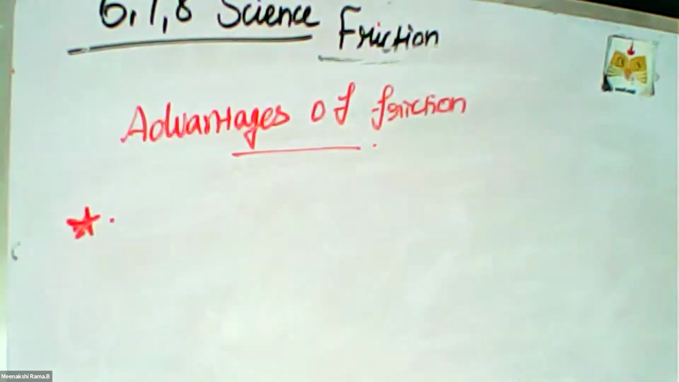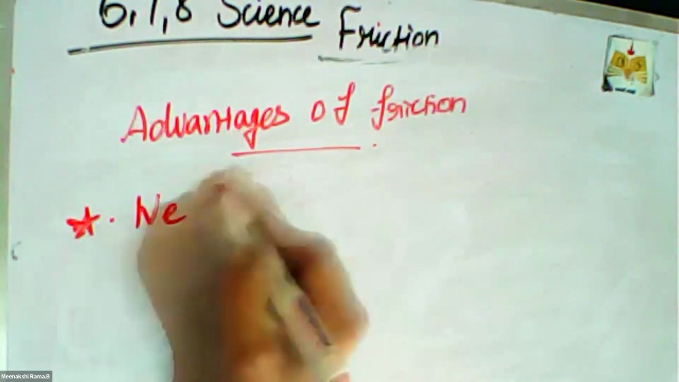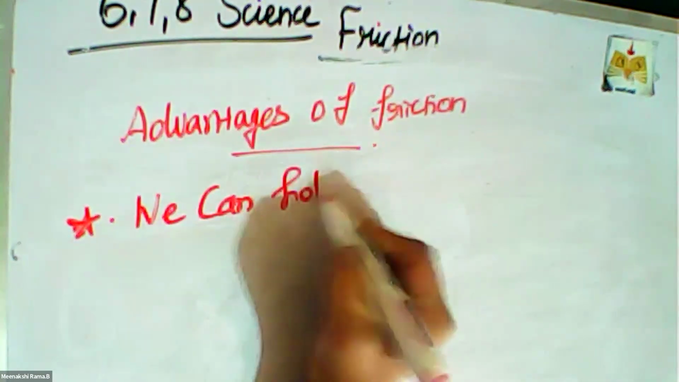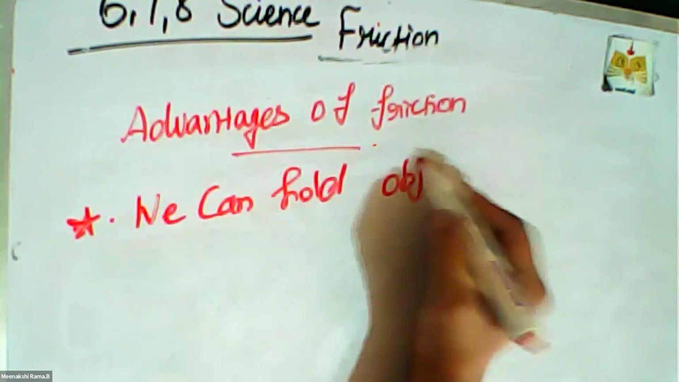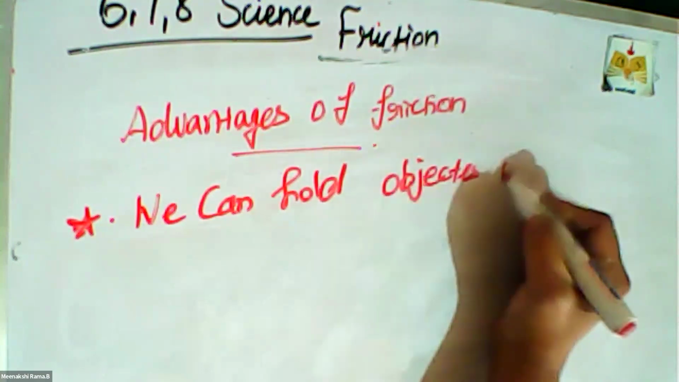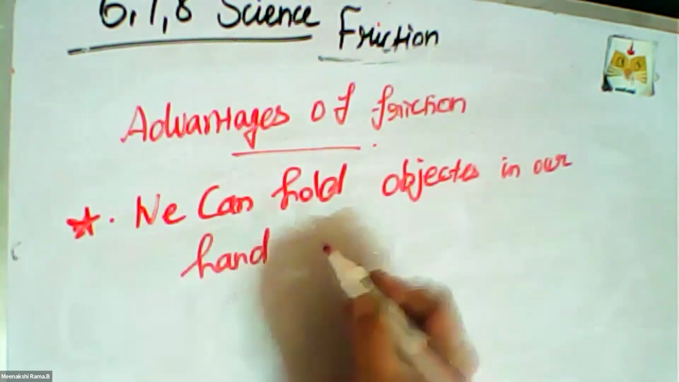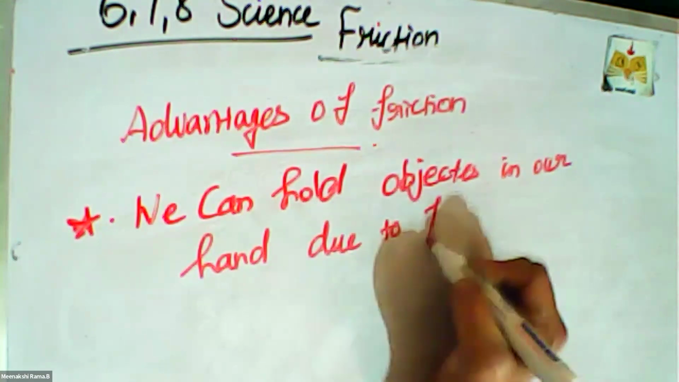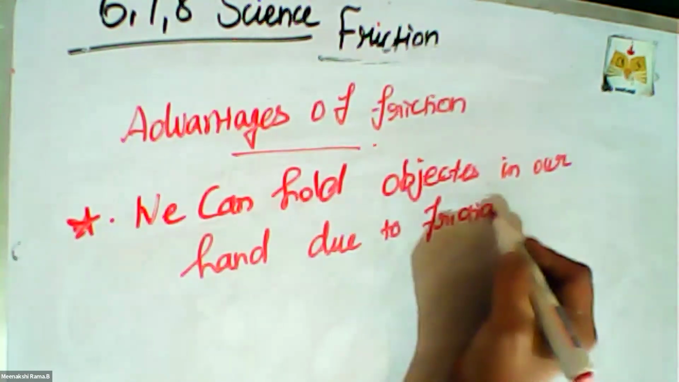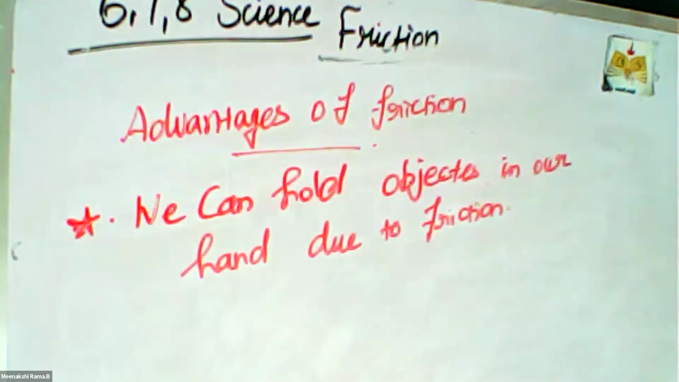First advantage is we can hold objects in our hand due to friction only. Due to friction, we hold the material, we carry the material, we move the material. Each and every action is with the help of friction. Without friction, we cannot do any work in our day-to-day life.